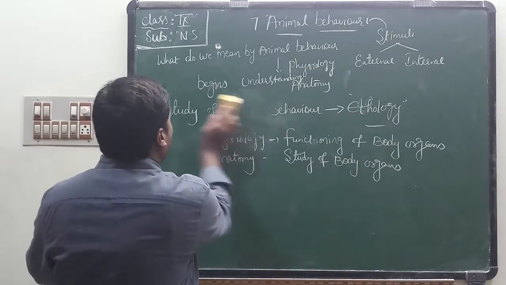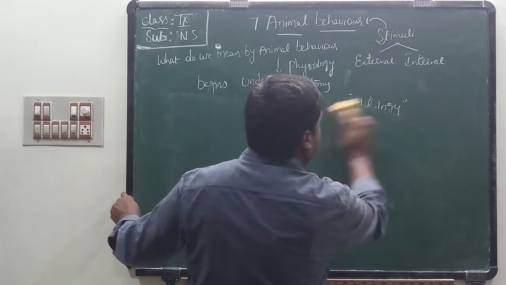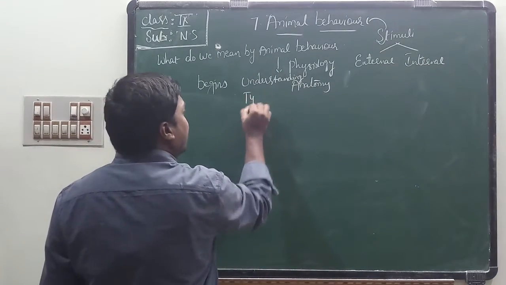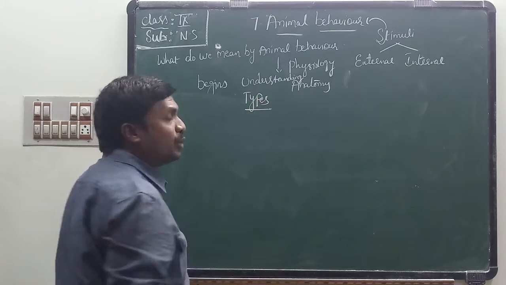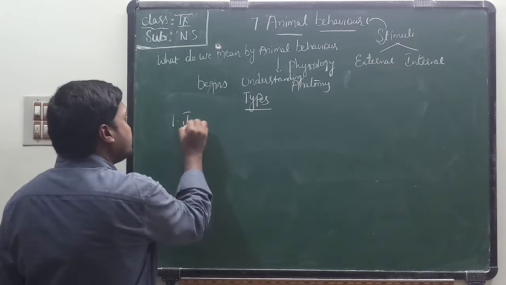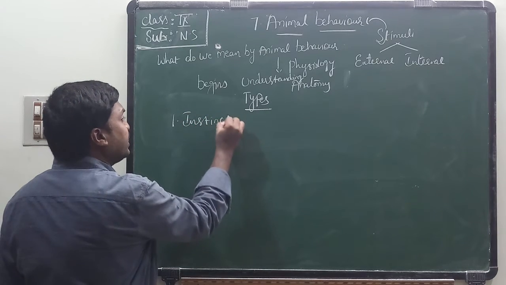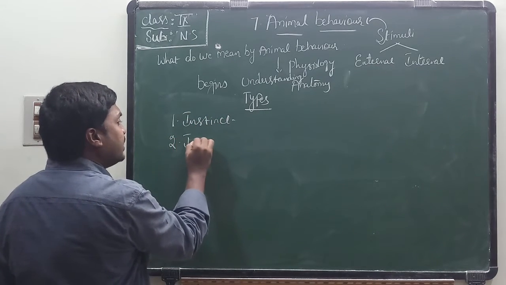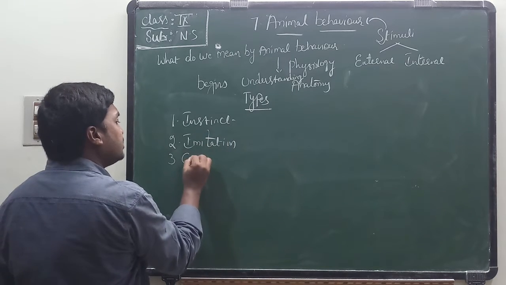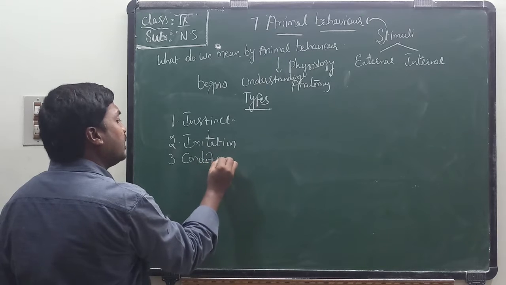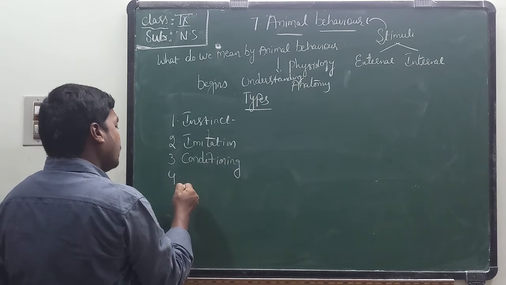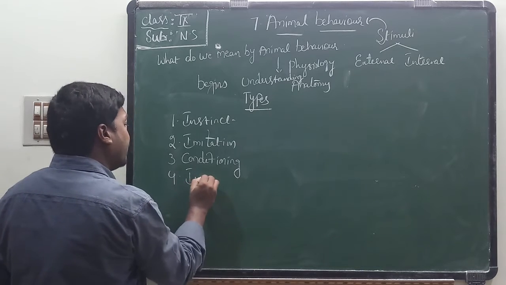Now, I will explain the types of animal behavior. If you observe animals, we can find 4 types of behavior. That is instinct. Second one is imitation. Third one is conditioning. And fourth one is imprinting.